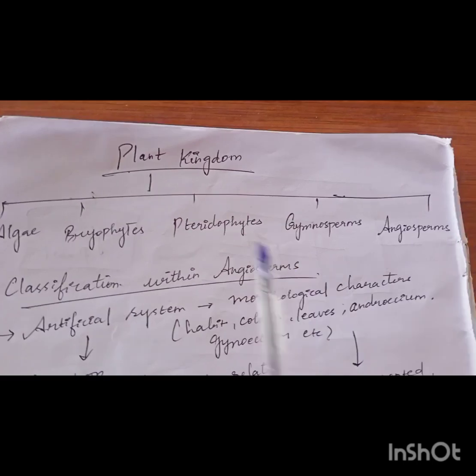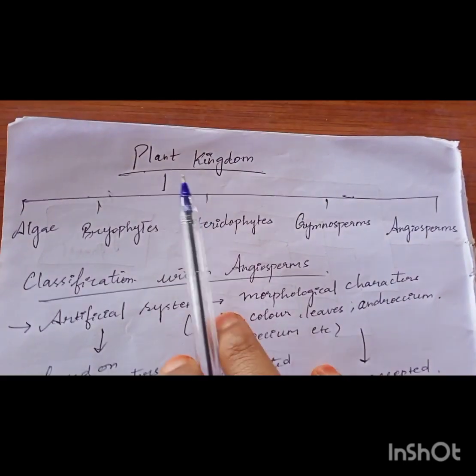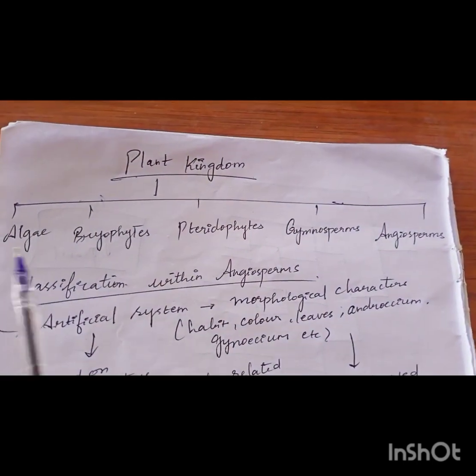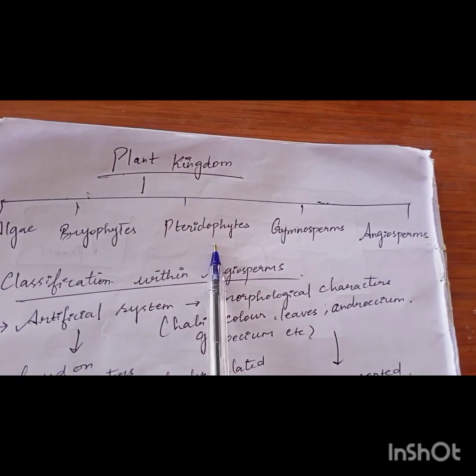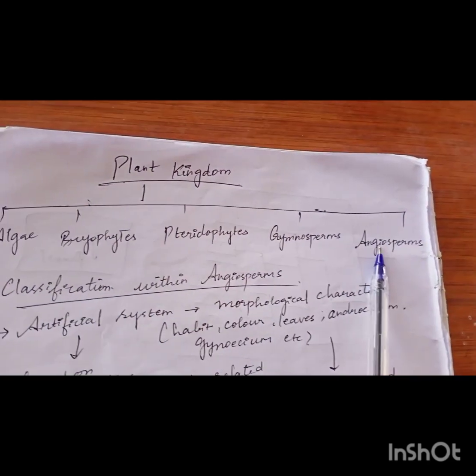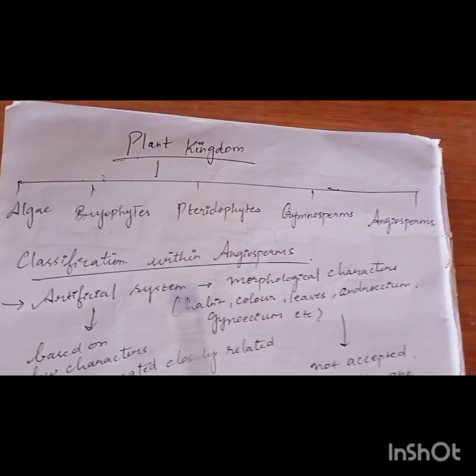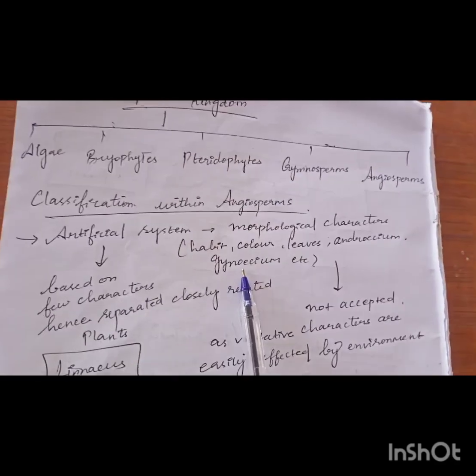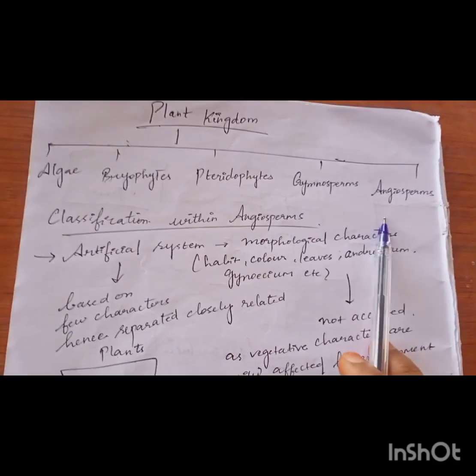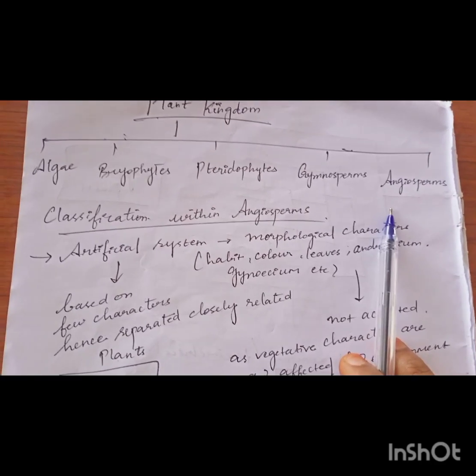So the next chapter is about plants. Plants are broadly categorized into algae, bryophytes, pteridophytes, gymnosperms and angiosperms. About their characteristic features we will see one by one. Before entering into that, so far we were discussing classification.